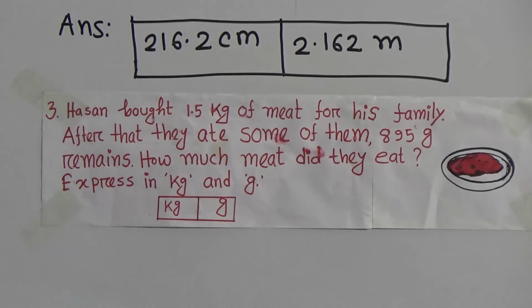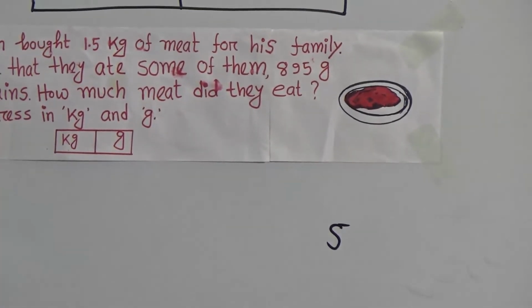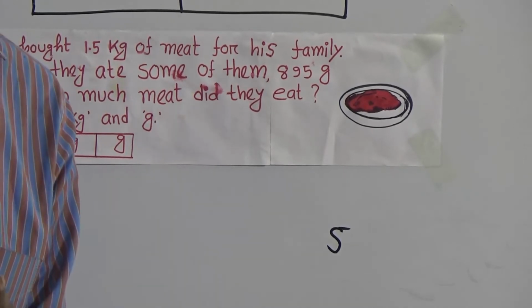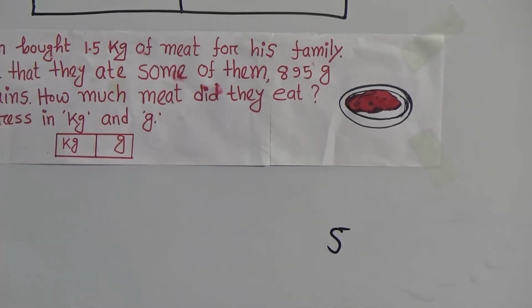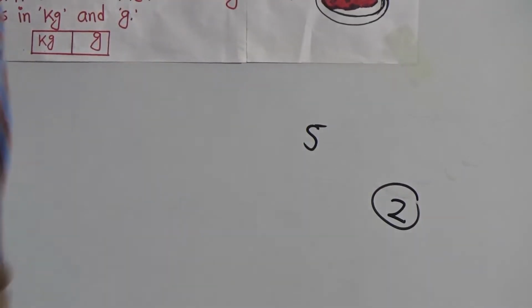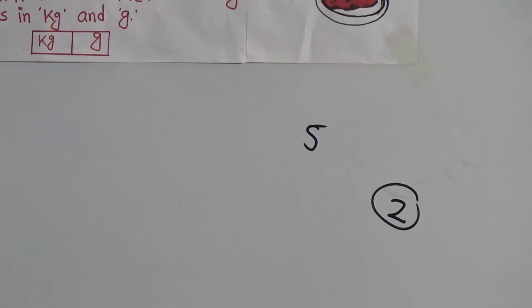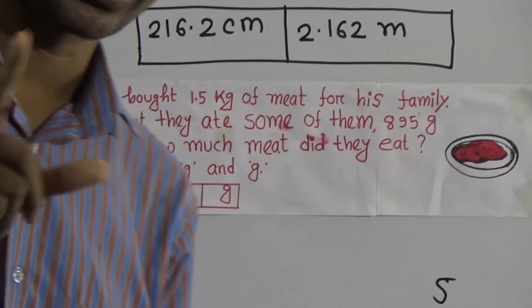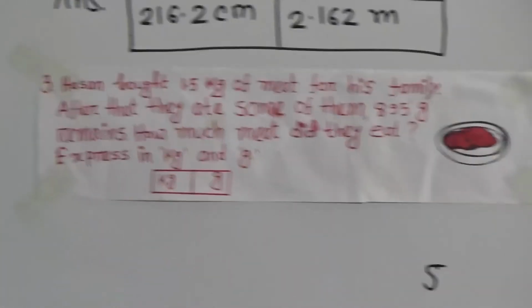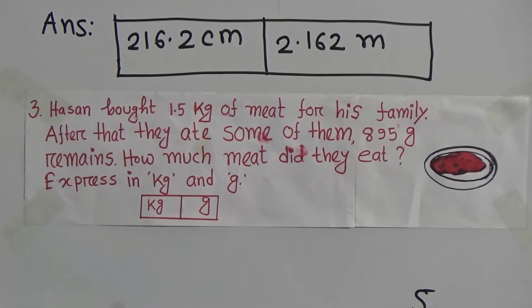Dear student, look, suppose you bought 5 kg meat. After eating, mind it, after eating you have 2 kg meat left. Then the question: how much meat did you eat? Then you say, sir, 5 minus 2, this is equal to what? 3. That means 3 kg. Okay? Now use this technique in this question.